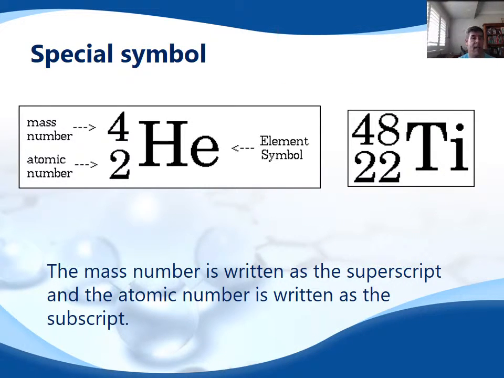So we need to look at how we represent each of these. In the past, if we've had elements involved in chemical reactions, we haven't had to worry about the mass number or the atomic number. We've just looked at the symbol. Now, of course, we know that the mass number can change, so this number here can change.